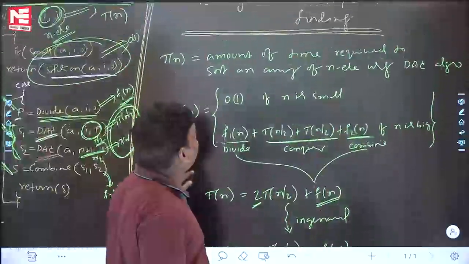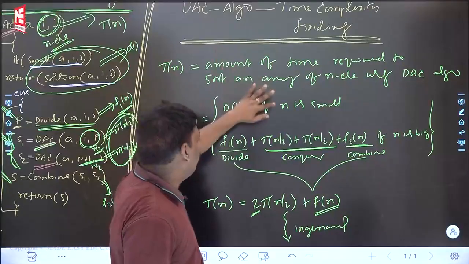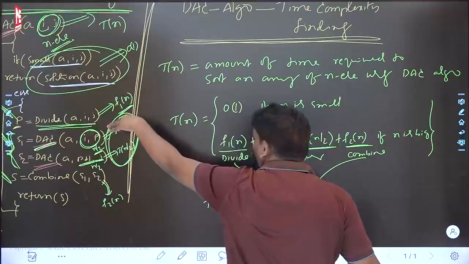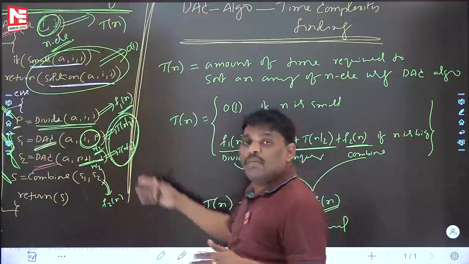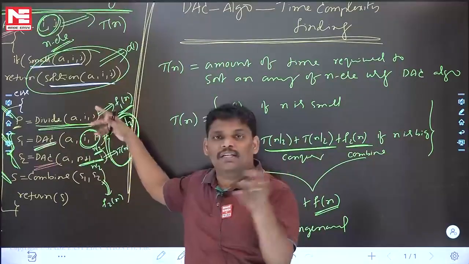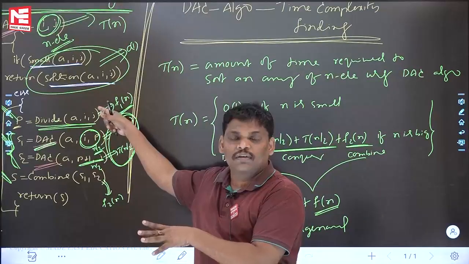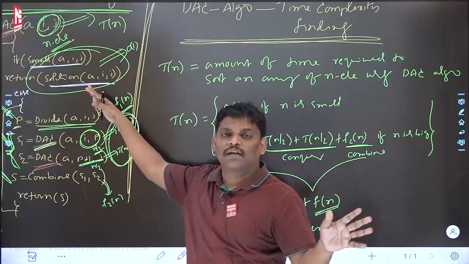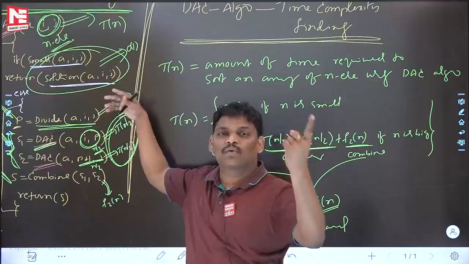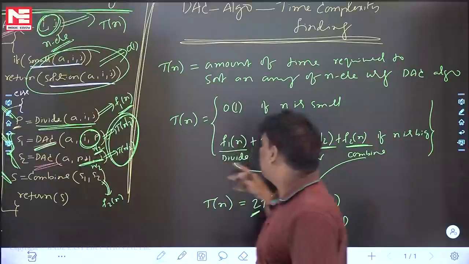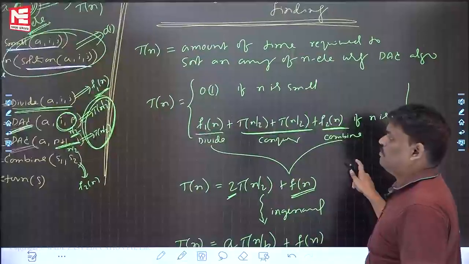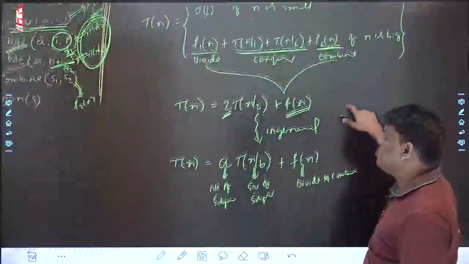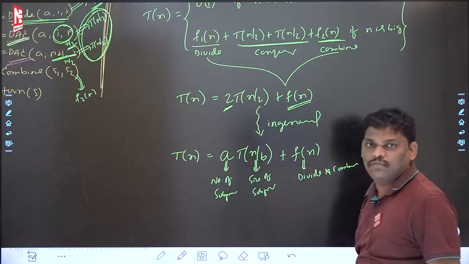Divide and conquer algorithm, time complexity finding how? To this recursive program, which may be divide and conquer, first write the recurrence relation like this. After writing the recurrence relation, solve it, and you will get the time complexity.